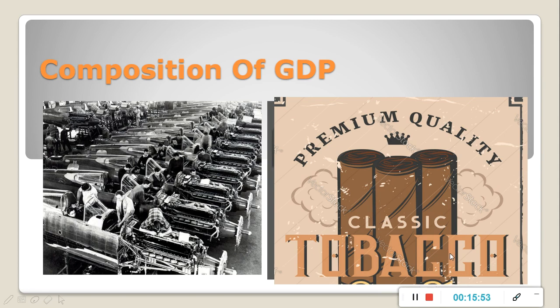An increase in GDP may be largely due to an increase in production of war goods. It can be due to production of harmful goods like liquor, tobacco, and war goods, but it will not bring any improvement in the economic welfare of our country. So we can say that an increase in GDP will not lead to the welfare of our people.